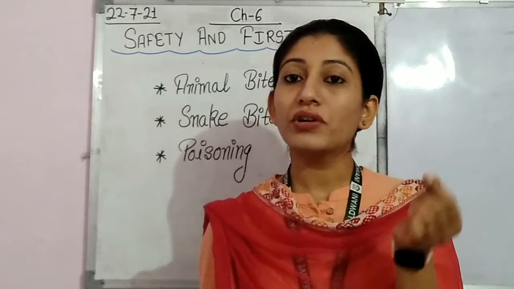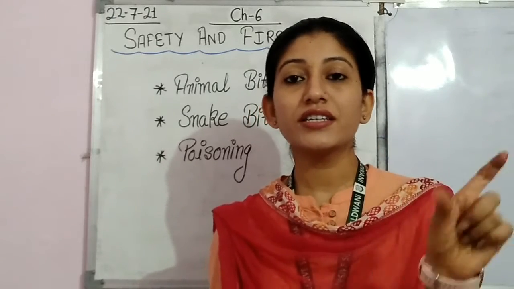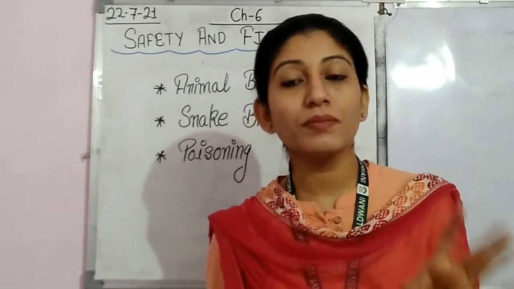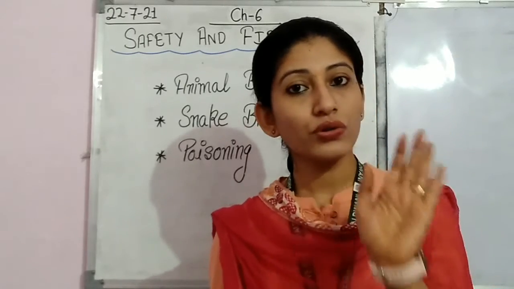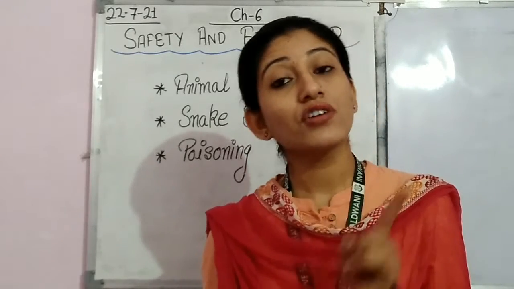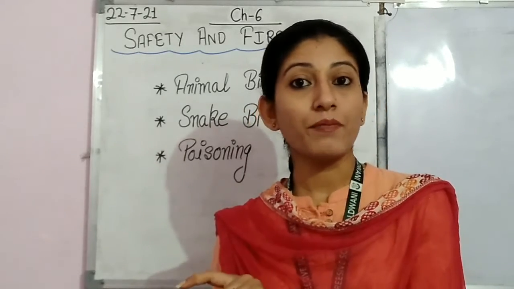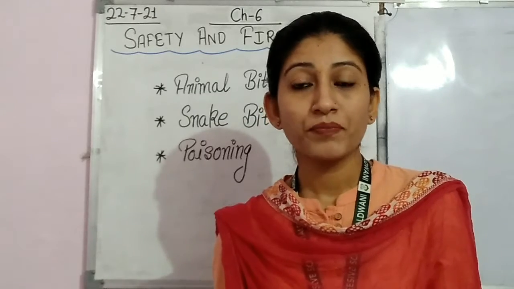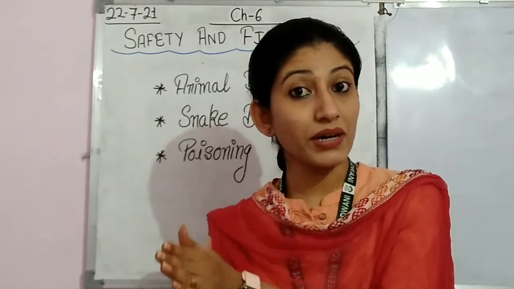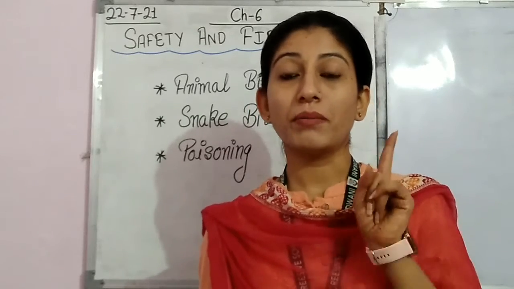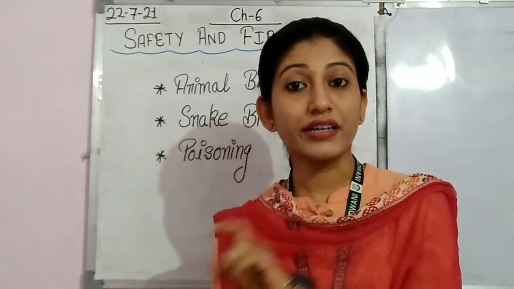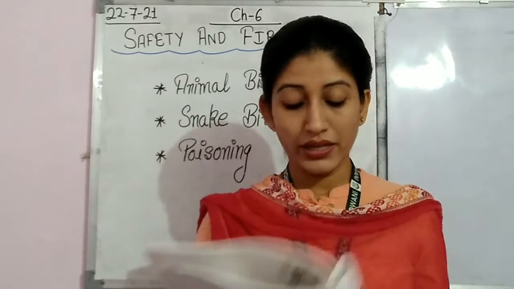If you are putting a dangerous thing in a box or a jar, it must be mentioned that this is poisonous, this is this type of chemical, this is danger. Though you know what you have kept, it is not necessary that other people in your family know that it is that type of chemical. They may use it because you have not told them you have kept it in another container. So always keep in mind that when you put such chemicals in different containers, always label them.